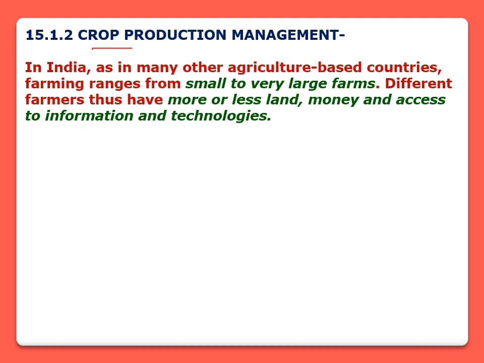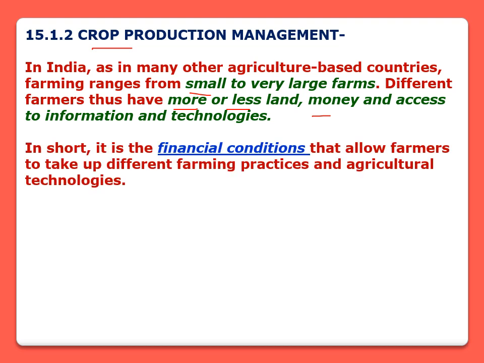In India, as in many other agriculture based countries, farming ranges from small to very large farms. Different farmers thus have more or less land, they have more money and less money, and they have more access to information and technology, and some of them have less access to information and technologies.